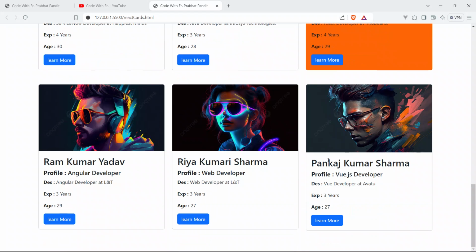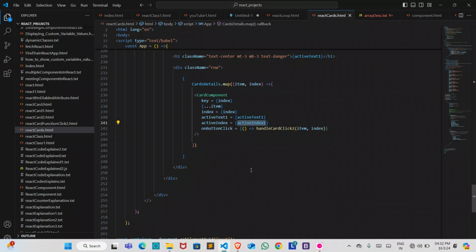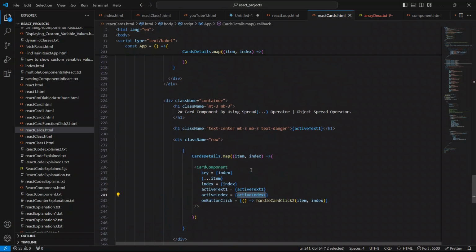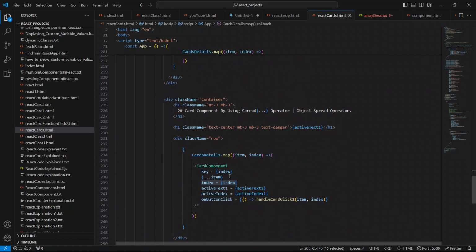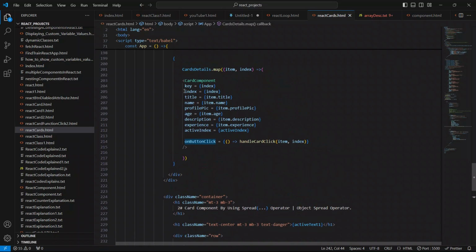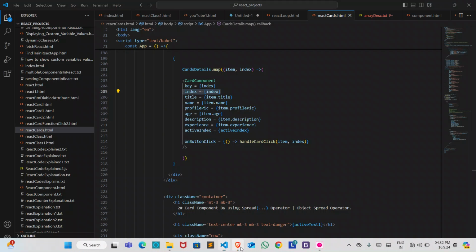So guys, I took a bit more time to rectify the error because I was not passing this index. I was not passing this index here, and active index equal to active index 1. So we have to change the prop value here, and I was not passing the props index here. So this took a bit more time to fix. So guys, I'm extremely sorry for this.